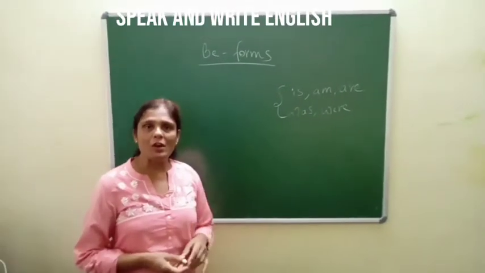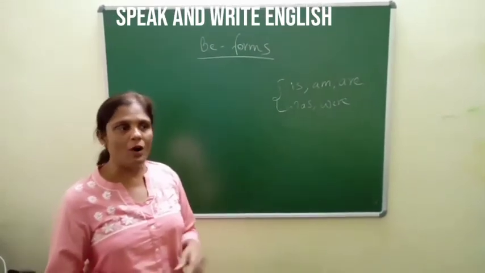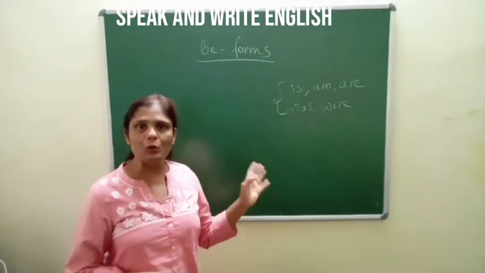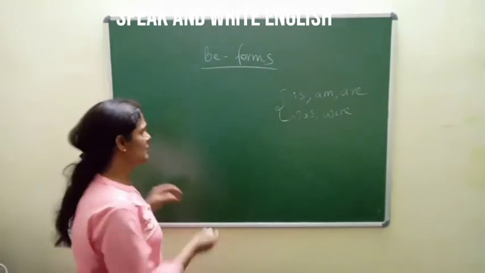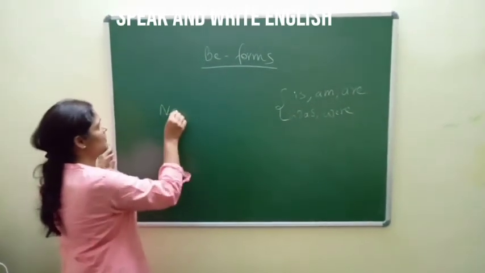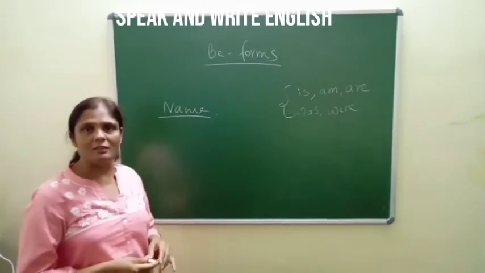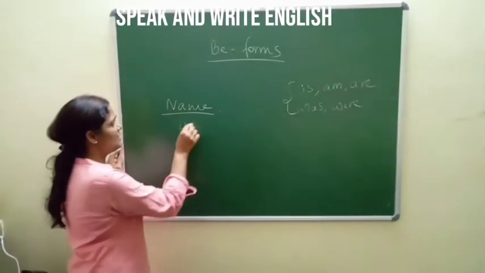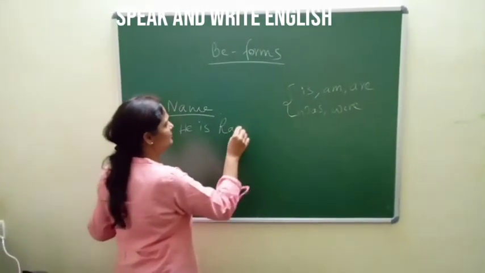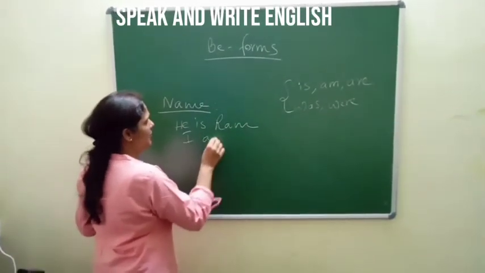Even when we are going to talk about our name or the name of someone, there too we make use of the be form. For example, name. Whenever you are going to talk about the name of a person, we make use of the be form. He is Ram. I am Priya.